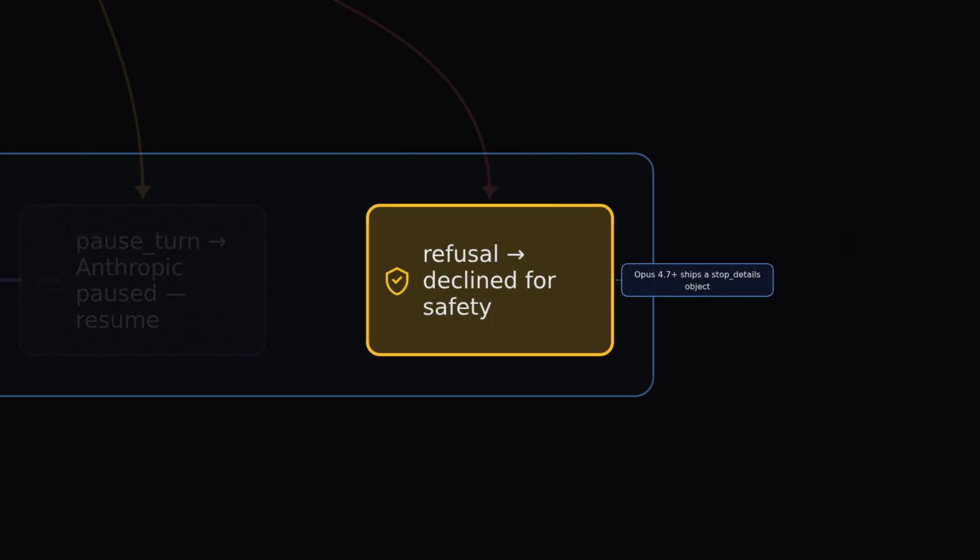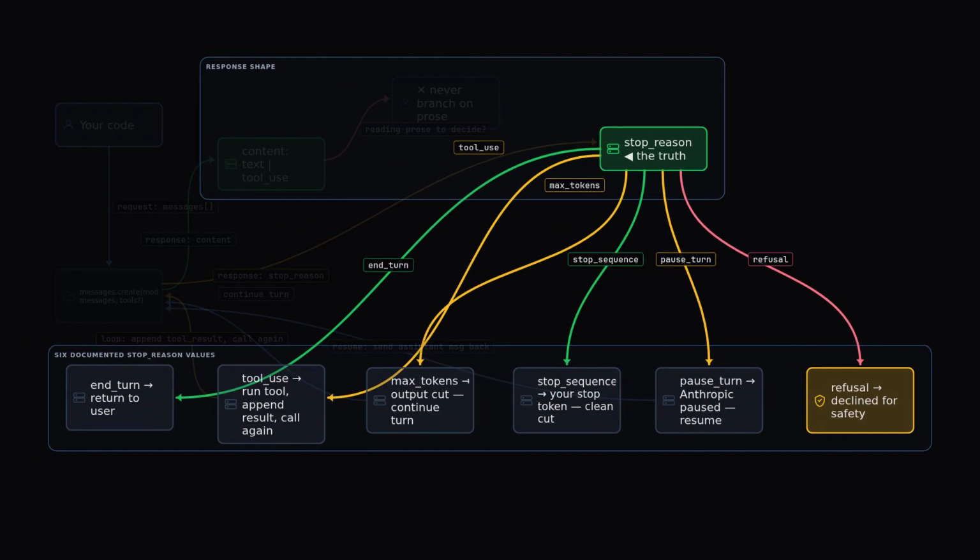Second trap. On Opus 4.7 and later, a refusal also includes a stop details object naming the policy category. Don't ignore it. The category tells you whether to retry with a softer prompt or surface a clear "this is blocked" to the user. Your switch statement needs a default branch. Anthropic could add a new value at any time, and your code shouldn't crash on values you've never seen.